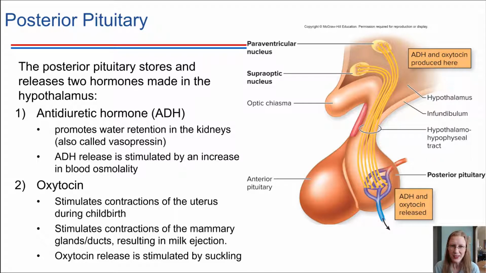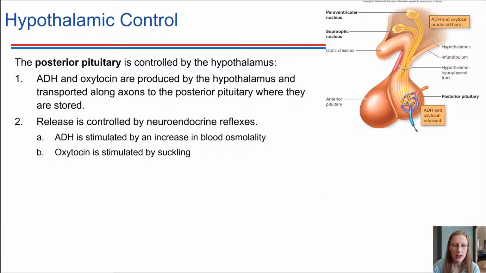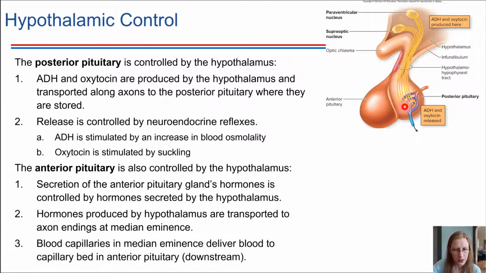So, on that note, let's tie in with the hypothalamus. The hypothalamus controls both lobes of the pituitary gland, both the anterior and posterior. Let's look at that in a little more detail. The posterior pituitary, what we've just been talking about, has a direct connection to the hypothalamus. These axons descend directly into the posterior pituitary and allow these two hormones to be released. The anterior pituitary is also controlled by the hypothalamus, but in a different way. There's not a direct connection with axons into the anterior pituitary.